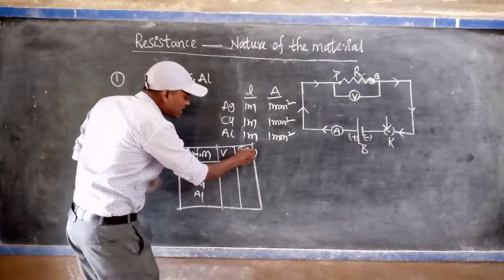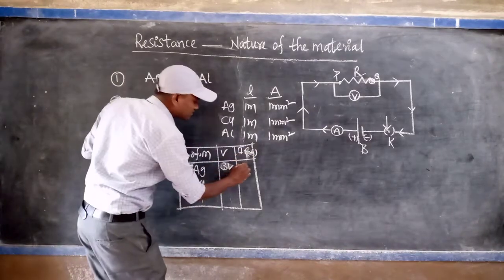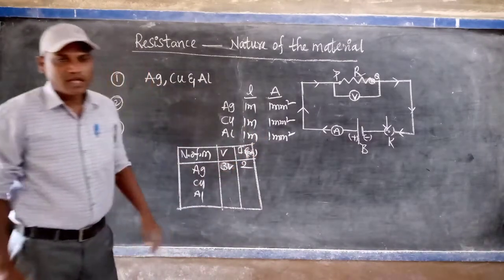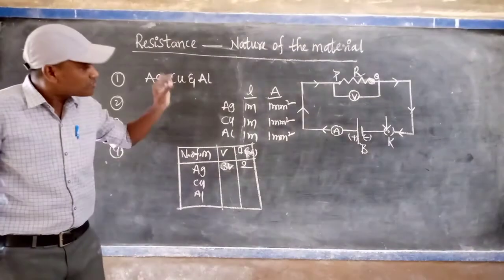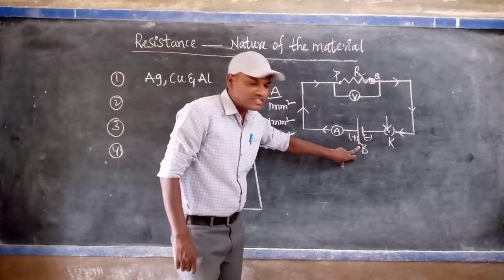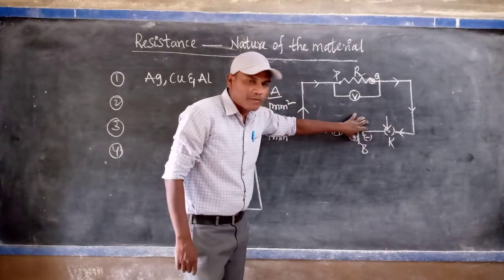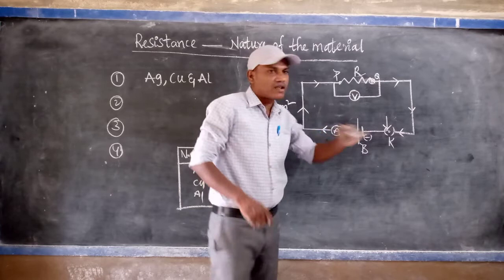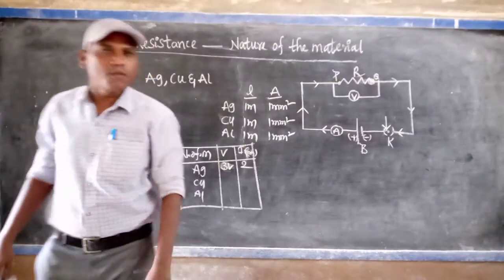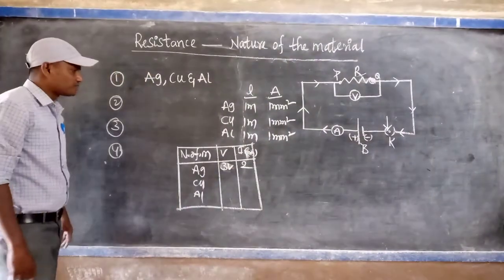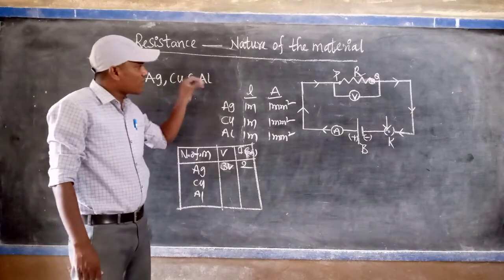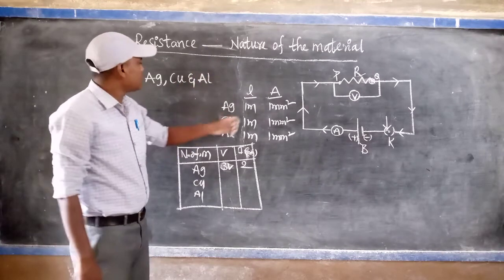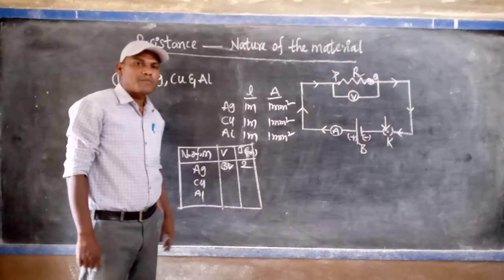That's why in the milliammeter, just for our understanding, I will write 2 here. It means that when the 3 volt battery gives a potential difference of 3 volts to the circuit, at that time the current flowing through the silver wire will be 2 milliampere.